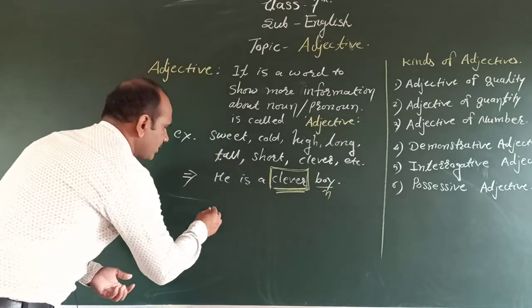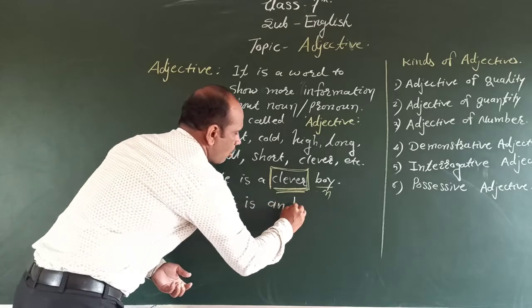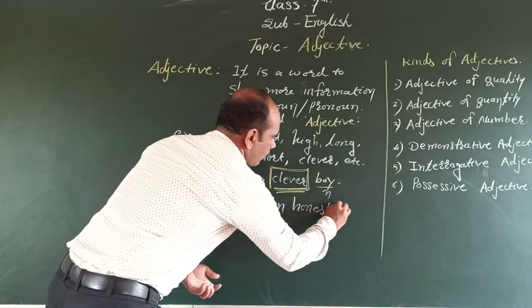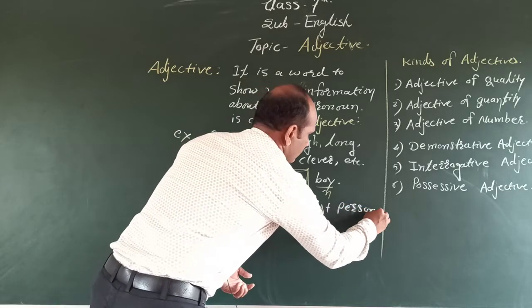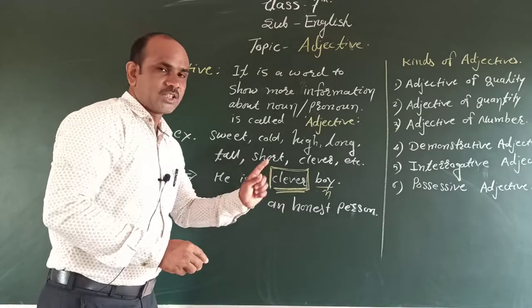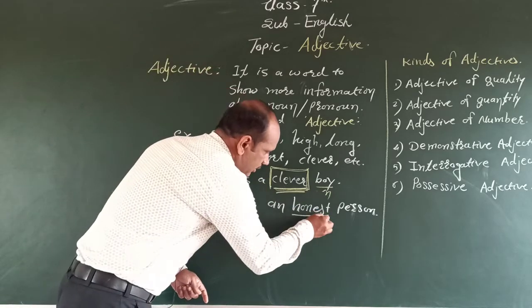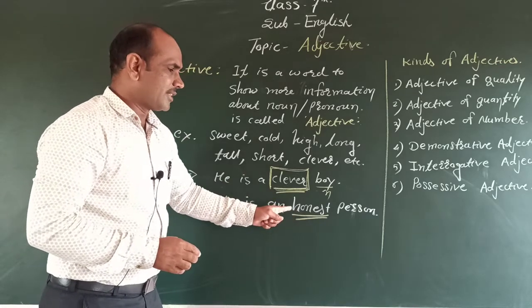Then a second example: he is an honest person. Listen. Here honest is an adjective. Why do we call it an adjective?